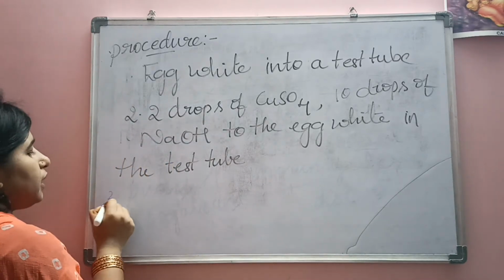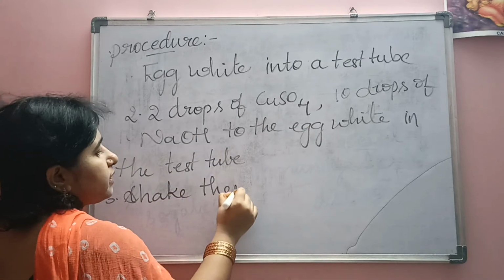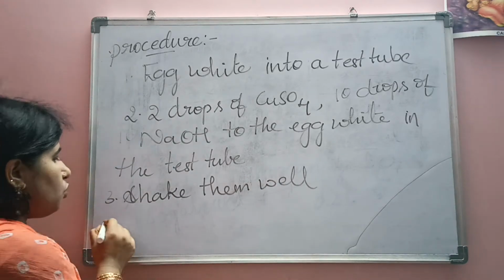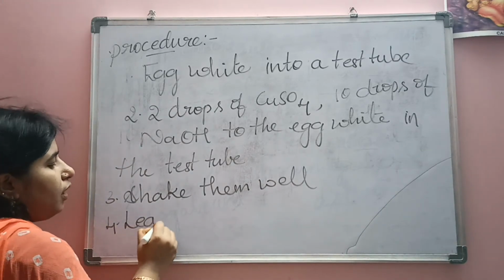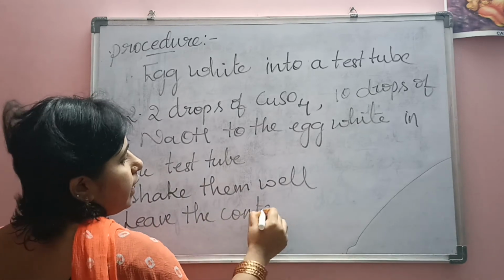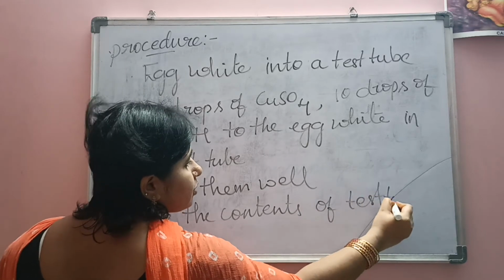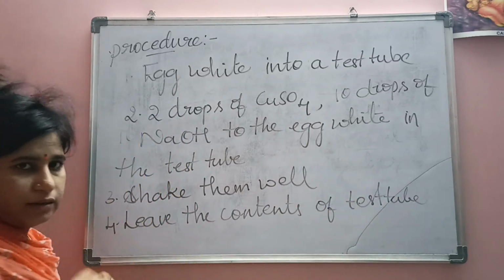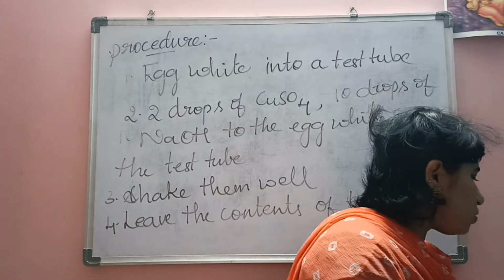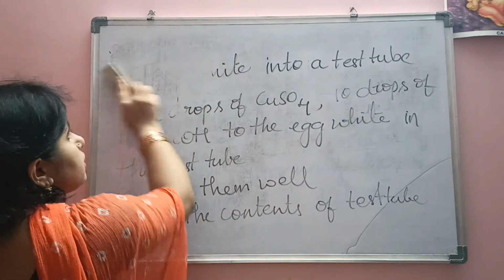Now shake the ingredients well. What is the third step? You have to shake them well, to mix them well. The fourth step is to leave the contents of the test tube for a few seconds. So this is our procedure. Now after a few seconds, what will you observe?